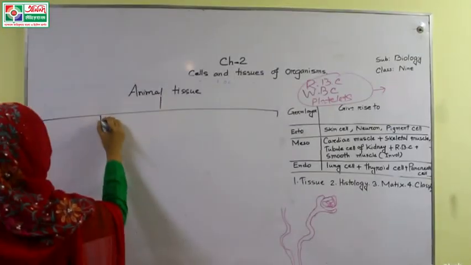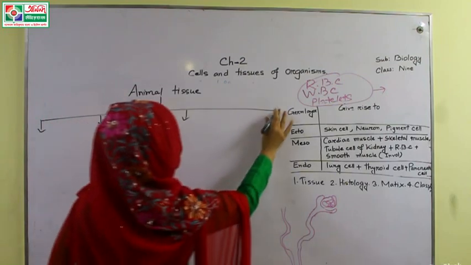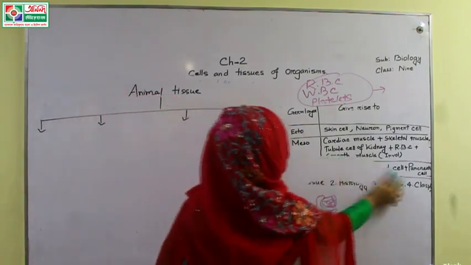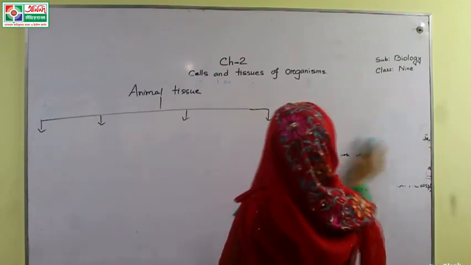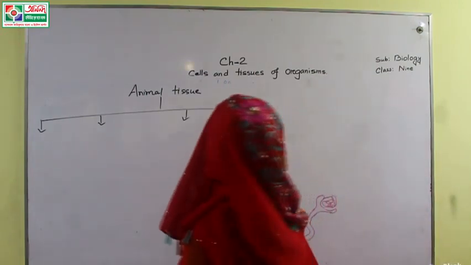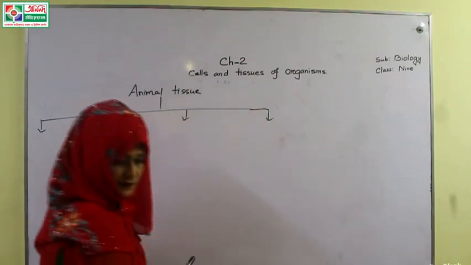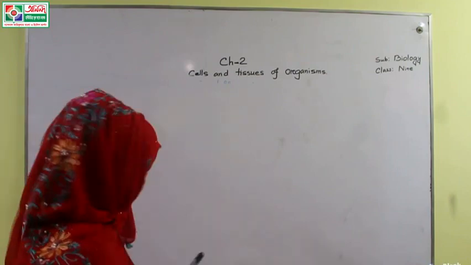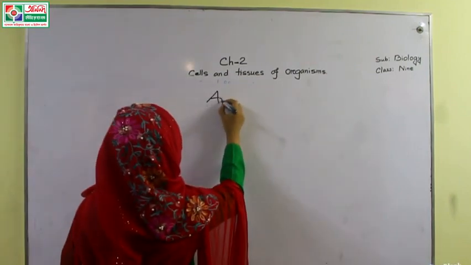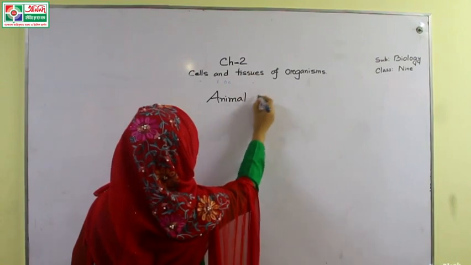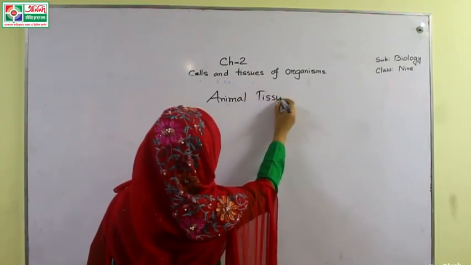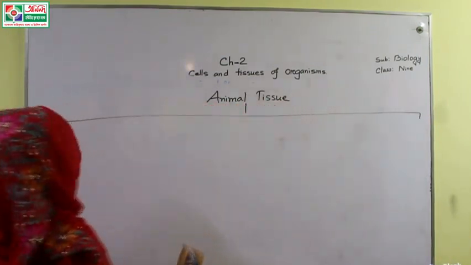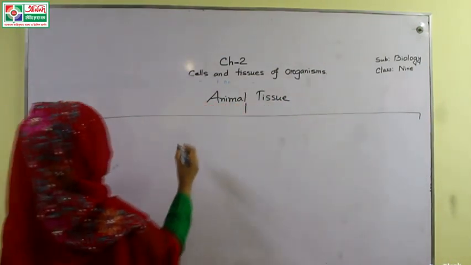Number 1, number 2, number 3 and number 4. We can erase this. So I should write here animal tissue. First of all, we can categorize it into 4 categories.